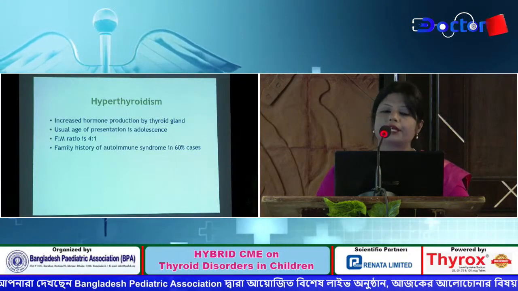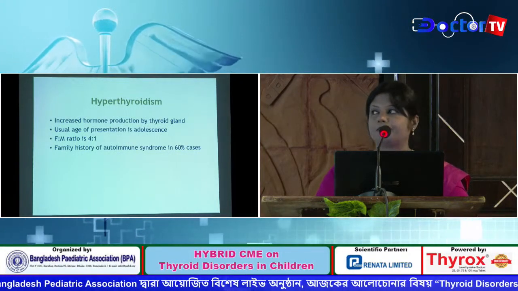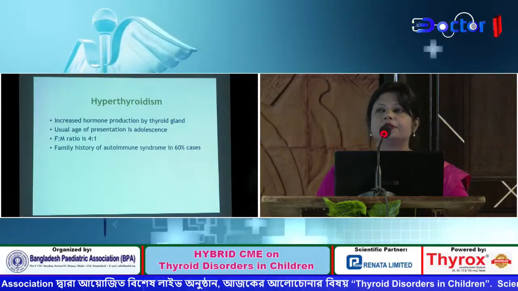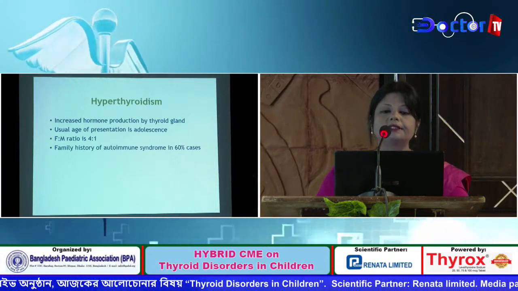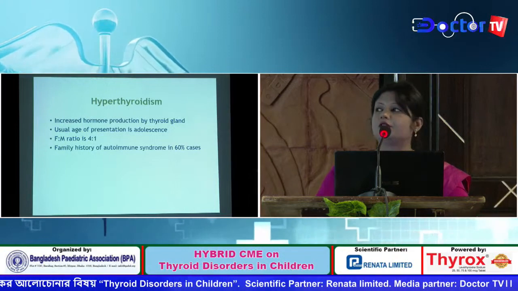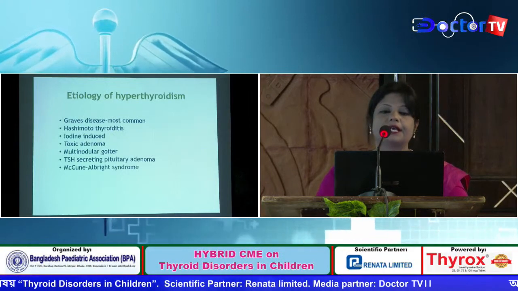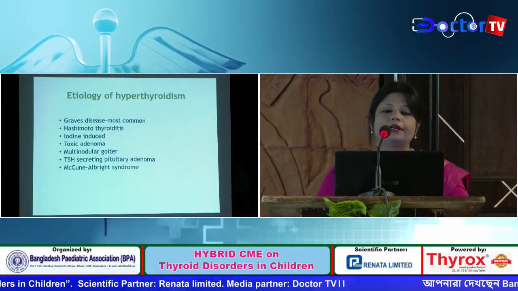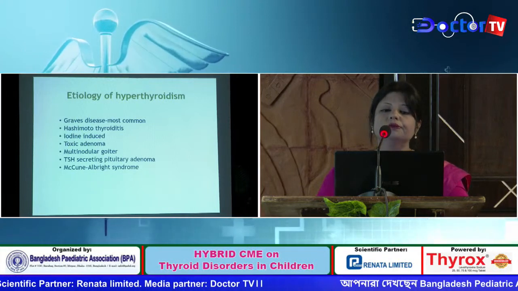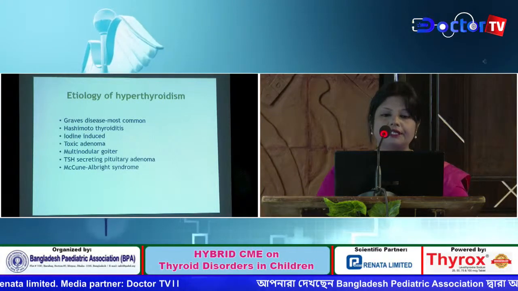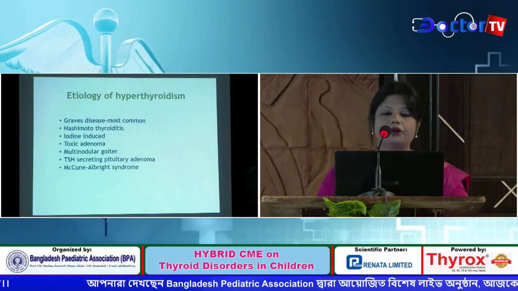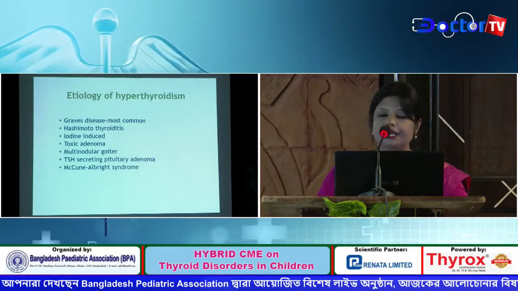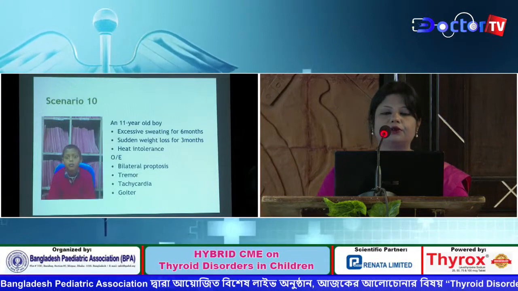Increased hormone production by the thyroid gland is known as hyperthyroidism, and the usual age of presentation is adolescence. There is female predominance, and family history of autoimmune syndrome is found in 60% of cases. Among the etiologies, Graves' disease is the most common, followed by Hashimoto's thyroiditis. It may be iodine-induced, toxic adenoma, multinodular goiter, TSH secreting pituitary adenoma, and McCune-Albright syndrome.